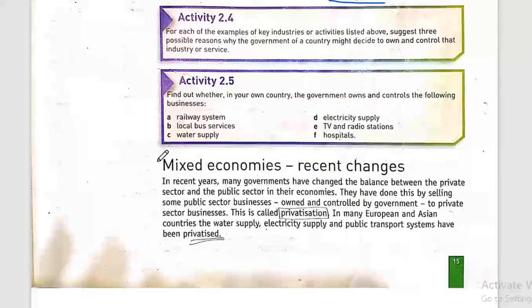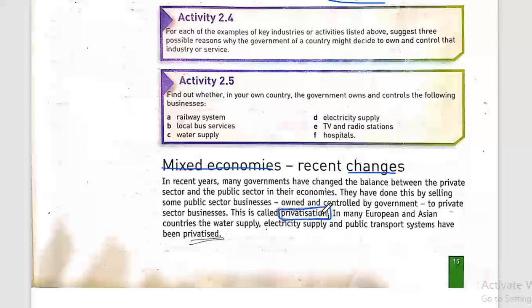In the mixed economies, there has been some changes. In recent years, many governments have changed the balance between the private sector and the public sector in their economies. They have done this by selling some public sector businesses owned and controlled by the government to private sector businesses. It's called privatization, and this is the definition of privatization.